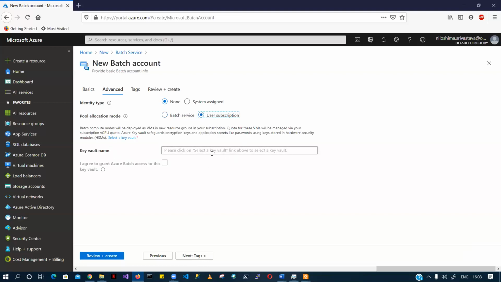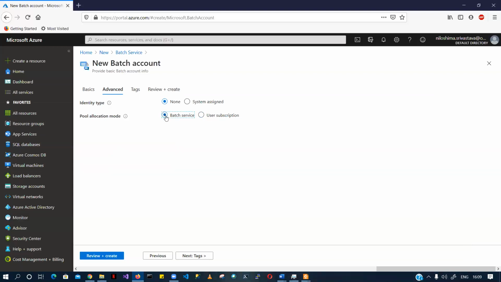Here you have to provide a couple of keys, your vault name, and your Azure Key Vault will basically do a couple of encryption and secrets, and whatever password you will be creating when it comes to using this pool allocation mode, those will be saved in your Key Vault. For now, I'll be selecting batch service only.